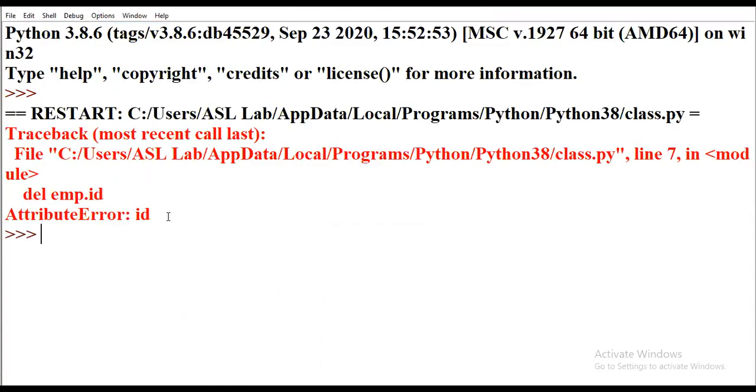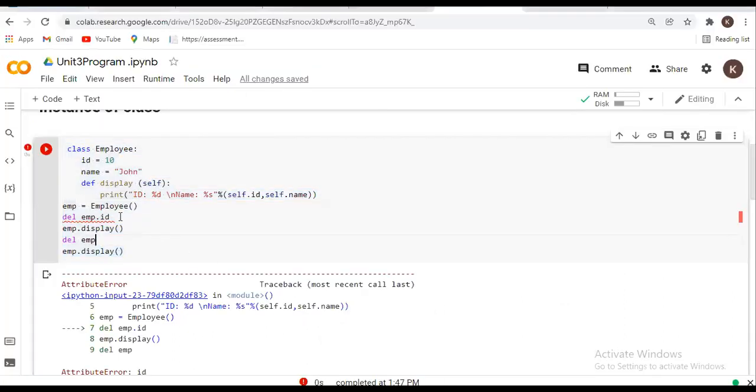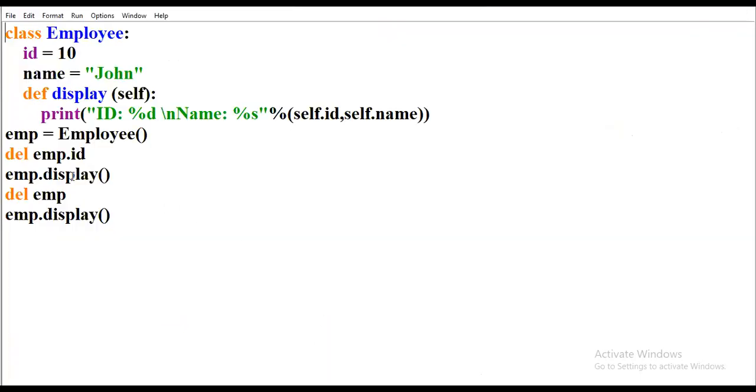Okay, you have to see here it returns only the attribute error related to this line, that is employee id is not there, because we are deleting that object. Here we are trying to delete the whole object which we created.